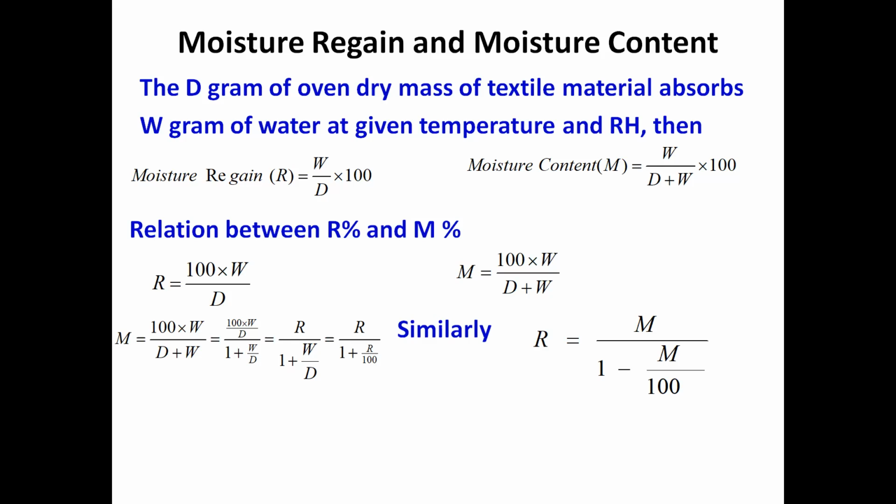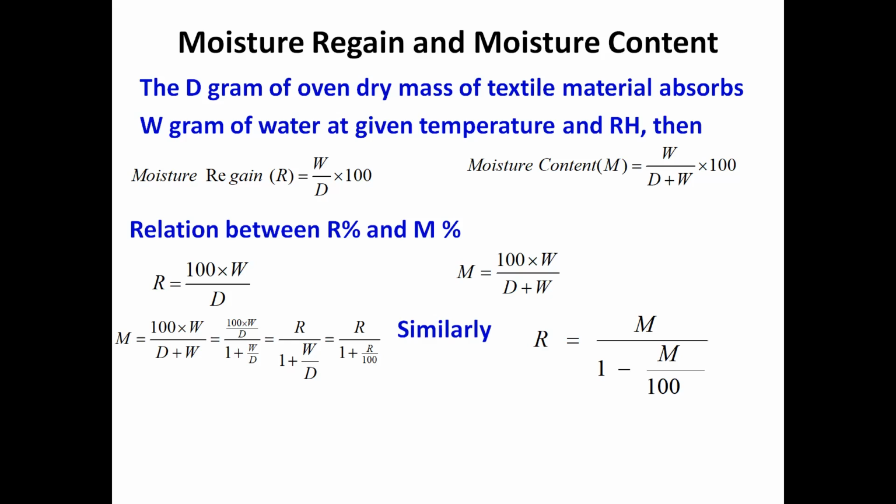Okay, so moisture content will always remain less than moisture regain because the denominator is bigger than the denominator which is used in moisture regain. So there is a very simple way to calculate the moisture content by using moisture regain, or if you know the moisture regain, you can calculate moisture content easily.